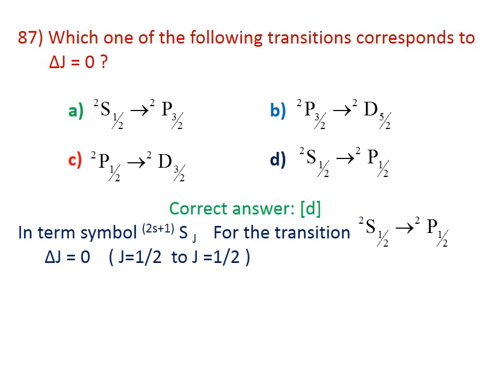87. Which one of the following transitions corresponds to delta J equal to 0? Just look at the number given in the subscript; it should be equal to J. The term symbol is represented as 2S+1 with subscript J. The upper part is the spin multiplicity, the lower one is the J value. For the transition S half to P half, both having J equal to half, therefore delta J will be equal to 0. The correct answer for this question is D.